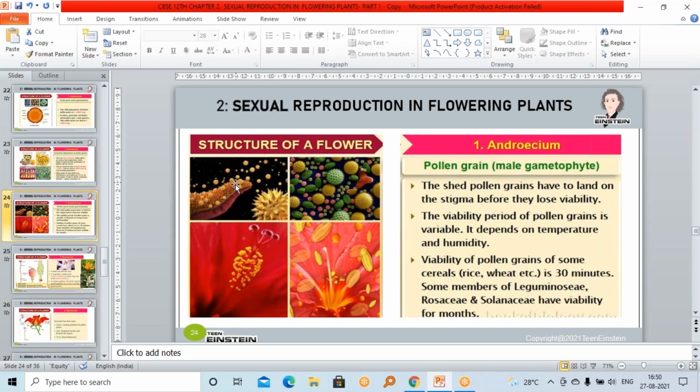So to bring about fertilization, the pollen grain should reach the stigma before losing its viability.